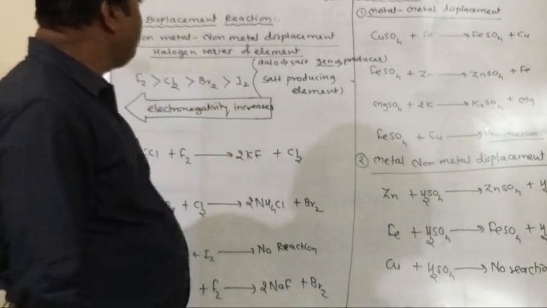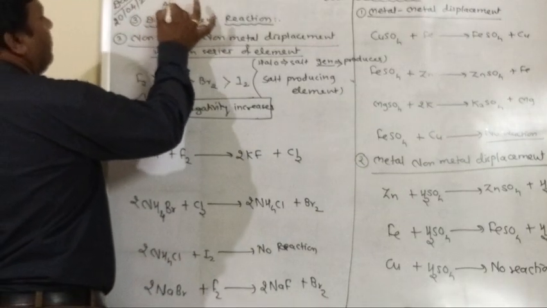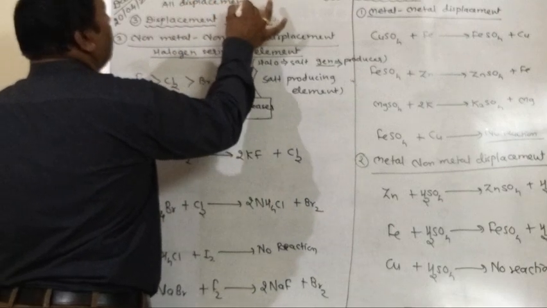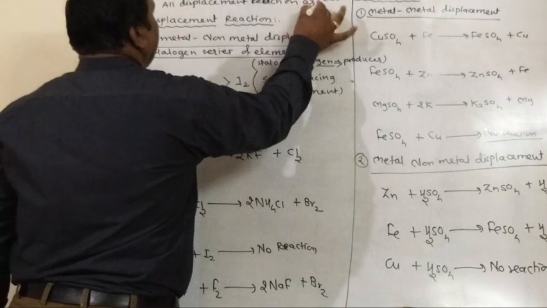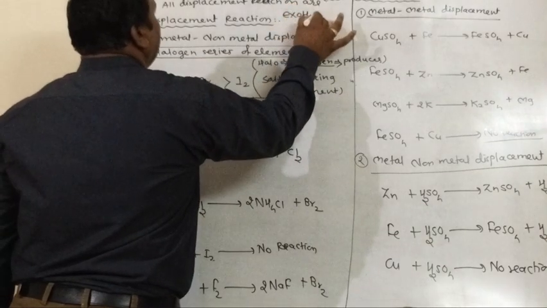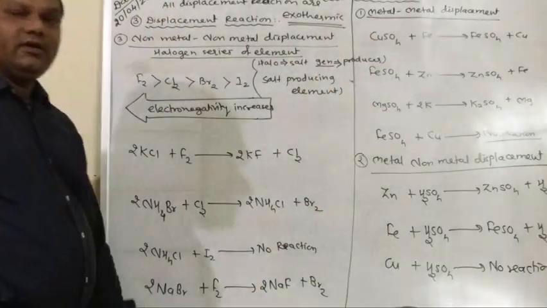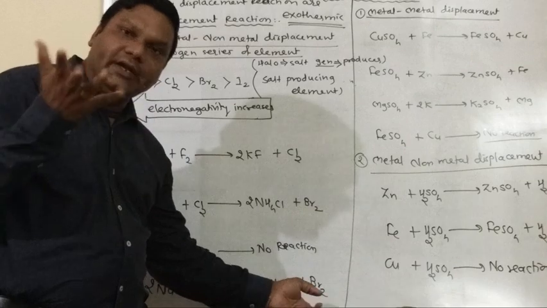So these are the displacement reactions, and always remember all displacement reactions are exothermic in nature. Exothermic because they liberate heat. They do not require heat.